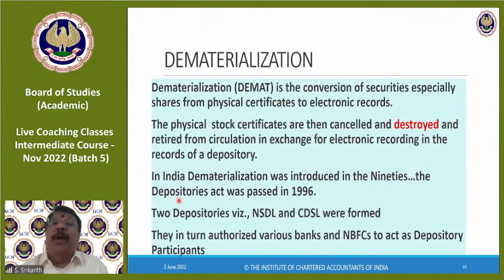So when you want to buy a share in dematerialized form, through a broker, it has to be credited in the accounts. It will go to a depository DP account. But immediately the DP will inform his corresponding depository. So in a way, you can say the depository participant is your agent between you and NSDL or CDSL. He acts as an intermediary.